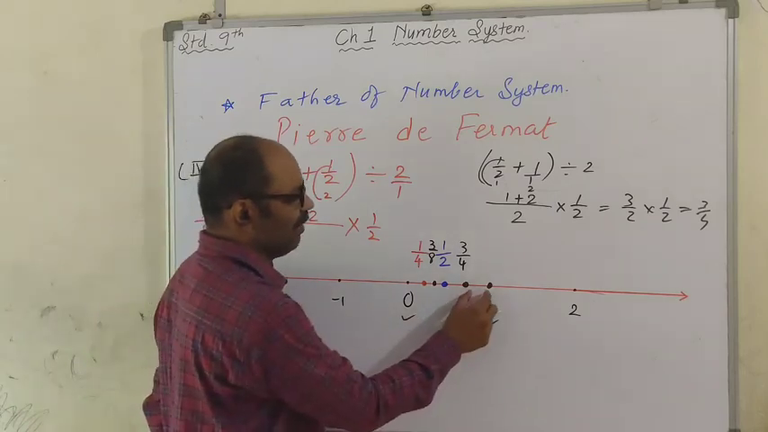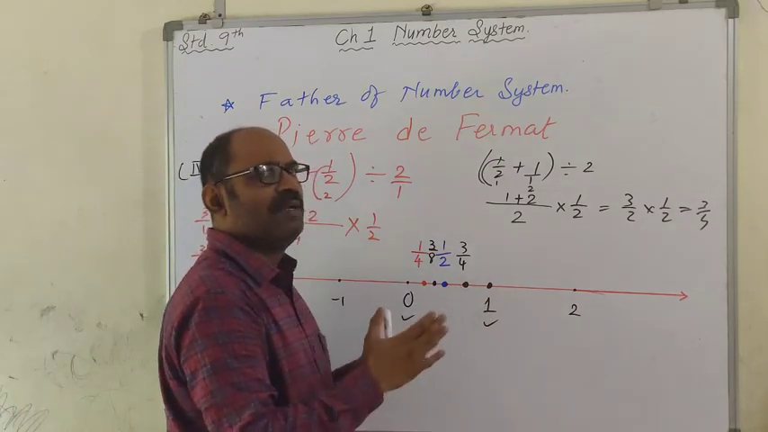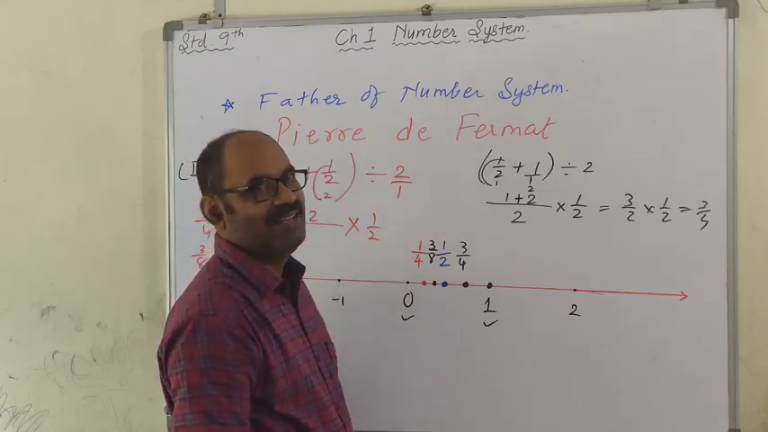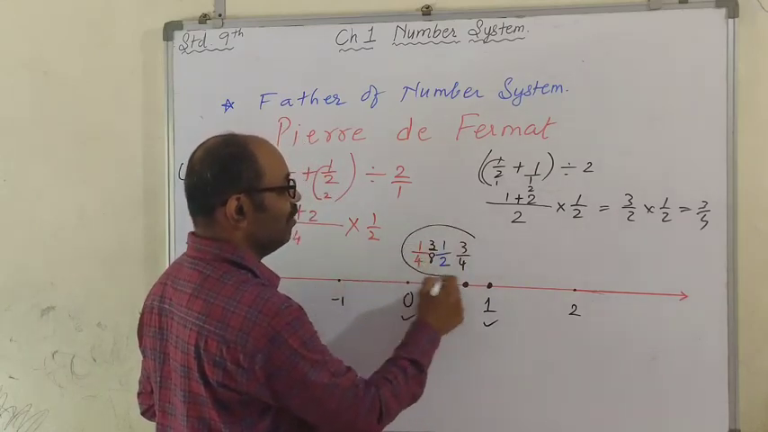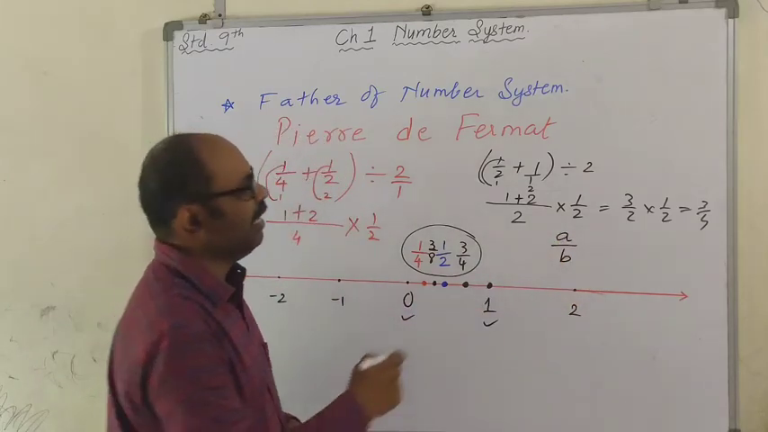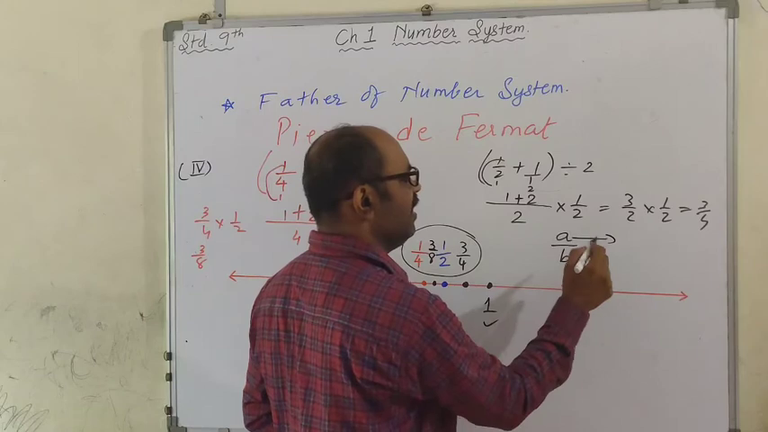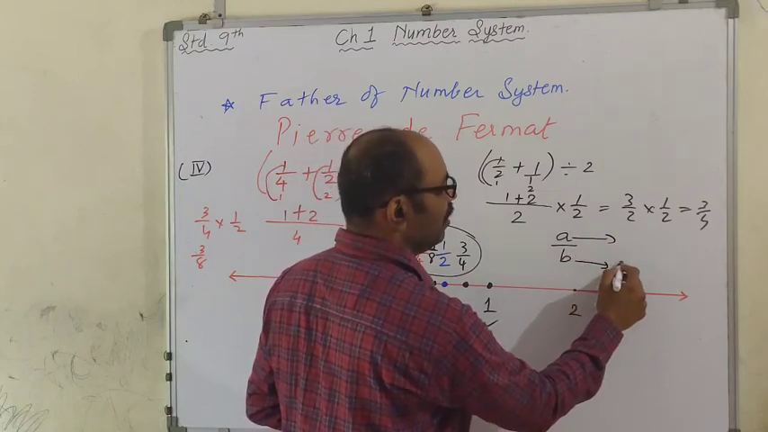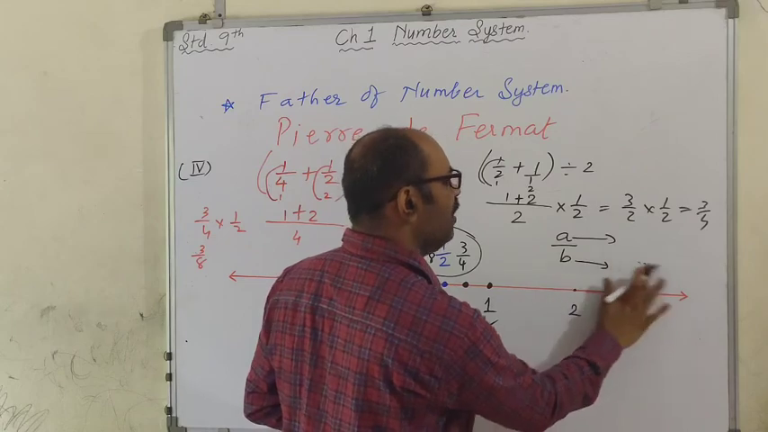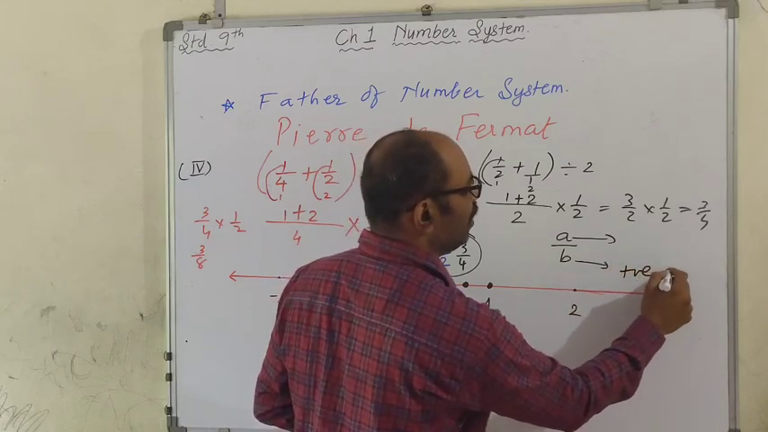Can you get a number between these two? So between them, you will keep on getting numbers. And you can see these numbers are of the form A upon B, where A is any integer, and B is only a positive integer.